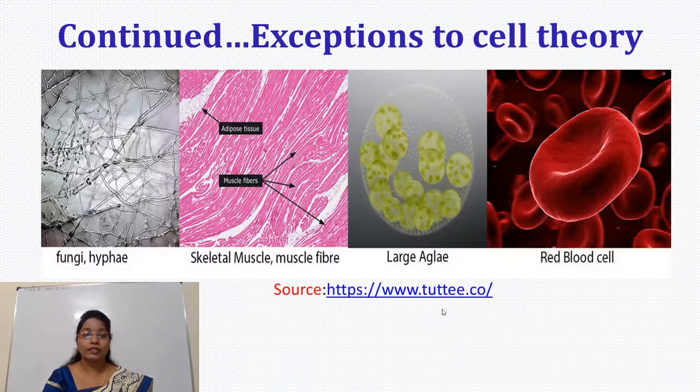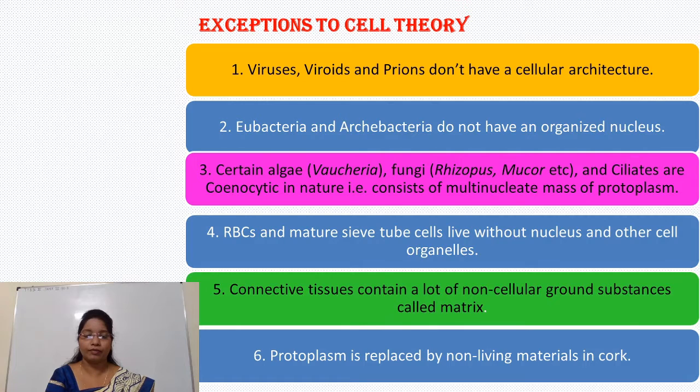For example, this is a photograph of connective tissue. They contain a lot of matrix which is non-cellular in structure. So this is also one of the exceptions. And the last exception is that protoplasm is replaced by non-living materials in cork. As we have seen, cork is a dead tissue. In that, protoplasm is replaced by non-living materials.